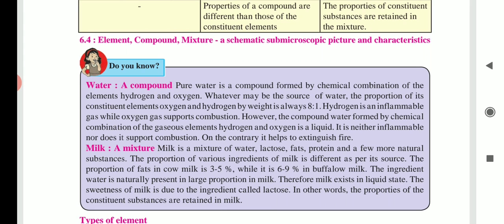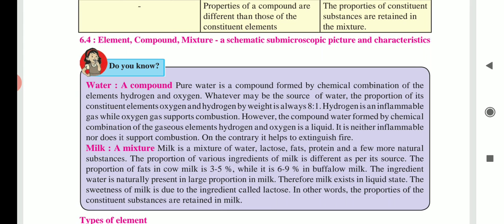Now see, the proportion of fat in cow's milk is 3 to 5%, while it is 6 to 9% in buffalo milk. The ingredient water is naturally present in large proportion in milk. That's why milk is fluid. Therefore, milk exists in a liquid state. The sweetness of milk is due to the ingredient called lactose. Lactose means what? It is like a sugar, and due to that sugar, the sweetness of milk comes.